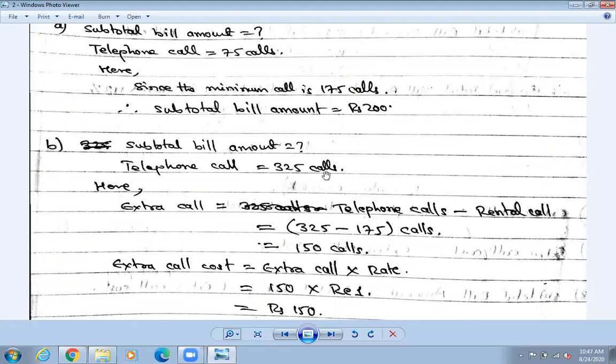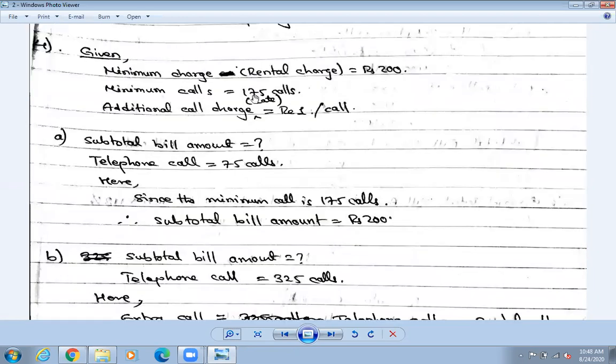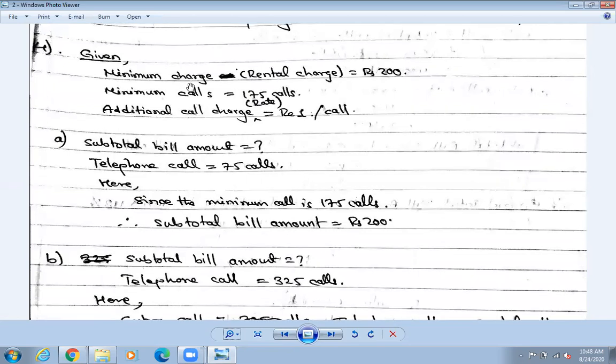Up to 175 calls is what is set aside as your minimum call. Look here: if it is written as calls, write calls; if it is written as rupees, or cost or charge, then write 200 rupees. Charge means rupees. If it says minimum charge or minimum cost, it is 200 rupees; if it says minimum call, it means how much should be the minimum call: 175 calls. In that way we can memorize.